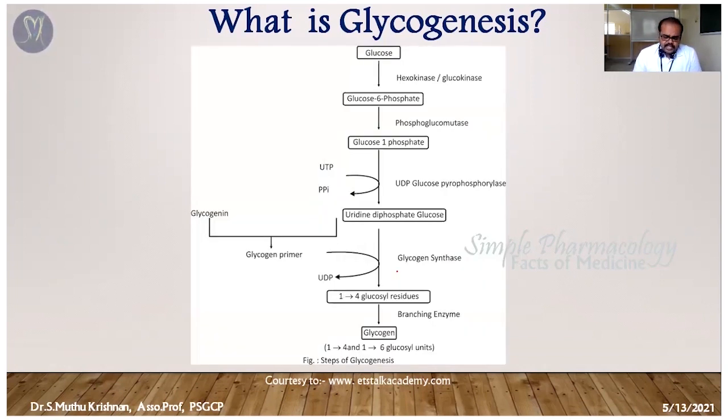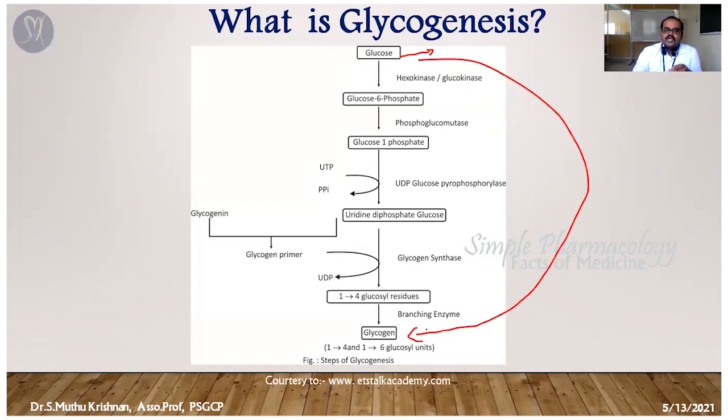This is a simple picture to represent the glycogenesis process. So I say the glucose is a raw material. When we have a sufficient amount of food, or more than sufficient food, the glucose is going to condense into glycogen. That means the glucose molecules are going to arrange together one by one, and form a condensed form that is called glycogen.